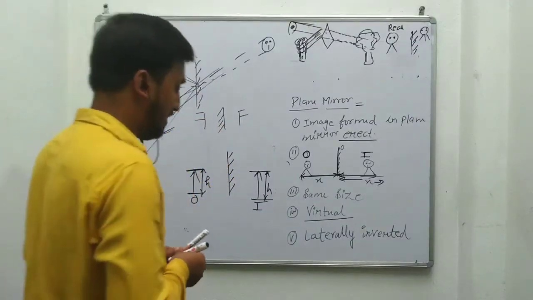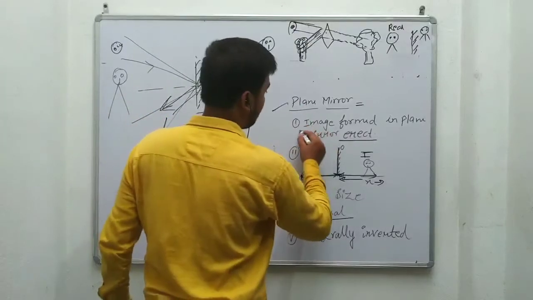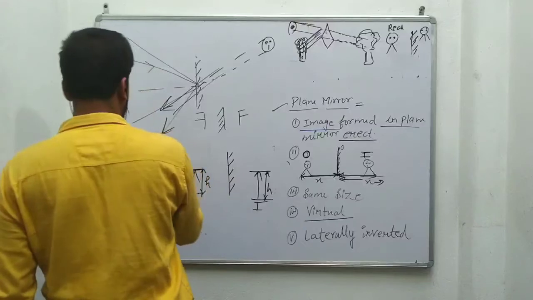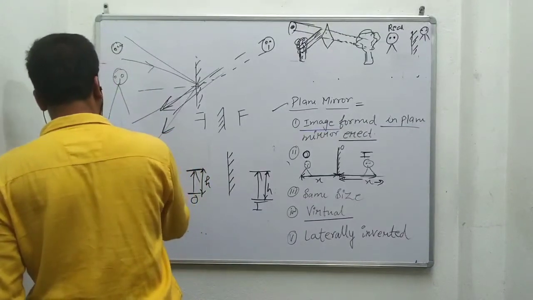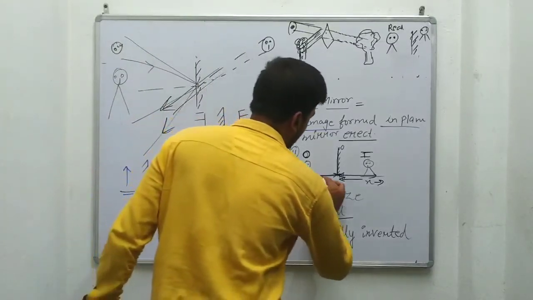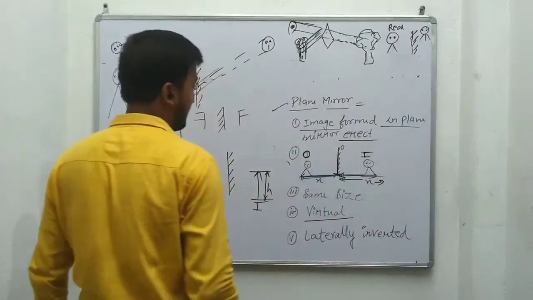Okay, the first point is that the image formed by the plane mirror is erect. Erect means, suppose this is the mirror, the object is always in this way. Second, the distance of mirror to object and image to mirror will always be the same.